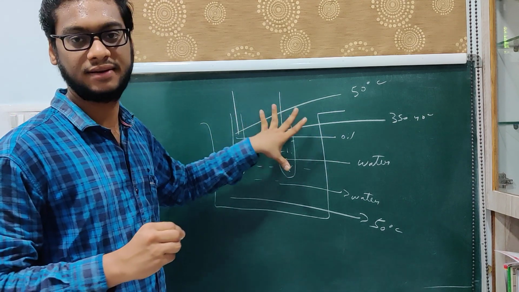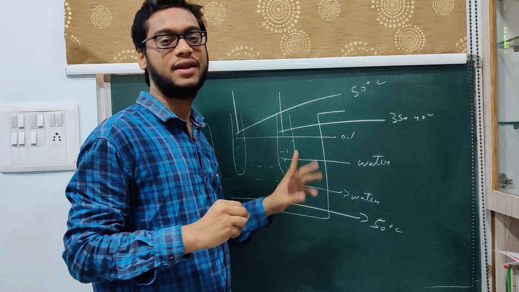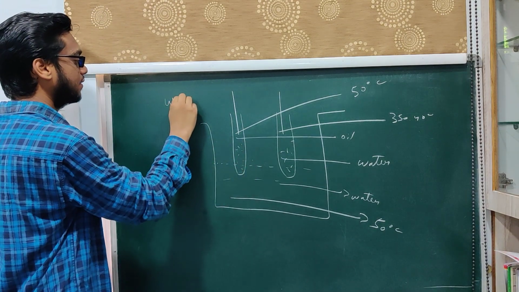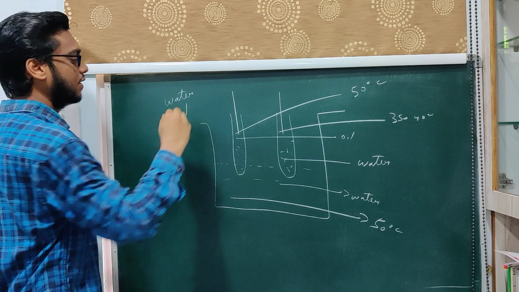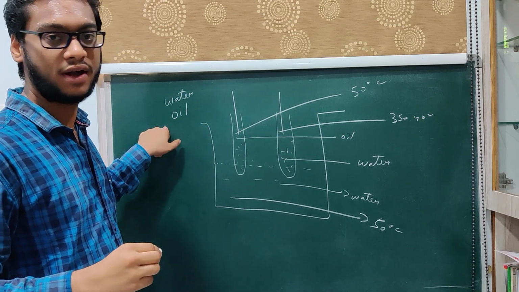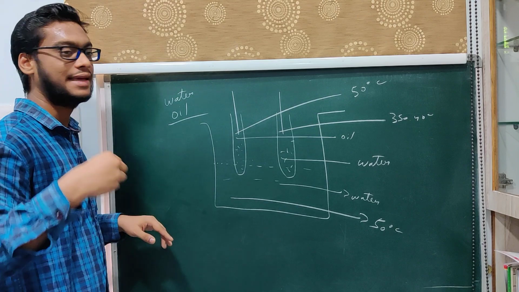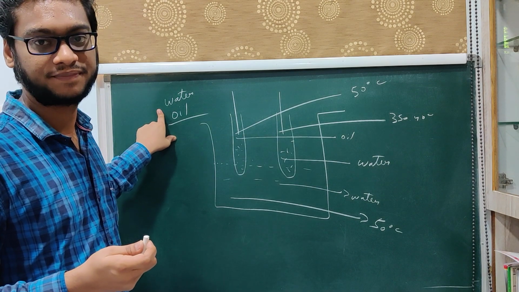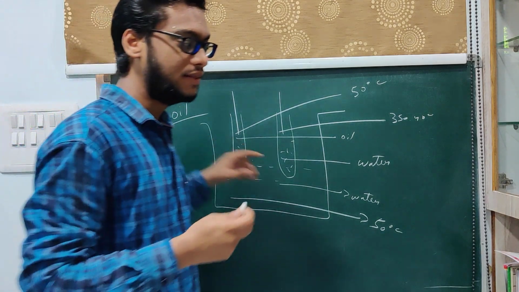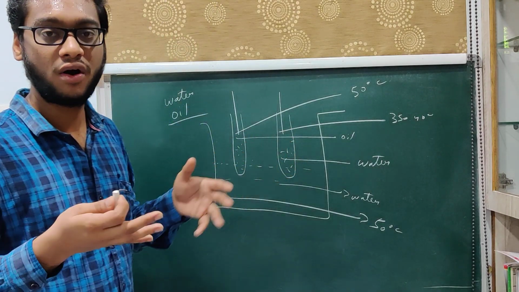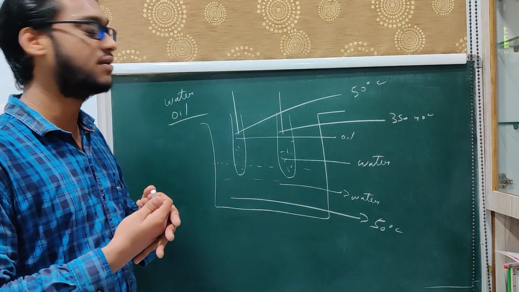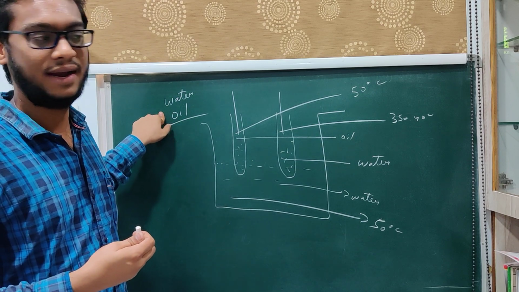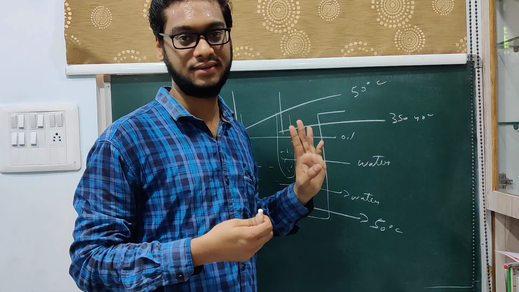Now, why is this? As I told you in the earlier class, I will let you know again. When you take water and oil, oil has the capability of accepting heat more than water. Oil can absorb heat quickly and store it for a long time, and water doesn't have any such ability. It becomes hot and becomes cool very easily.